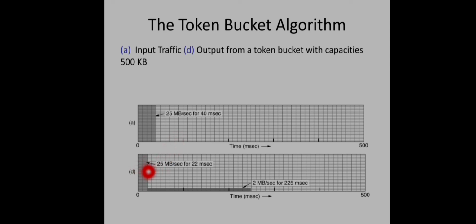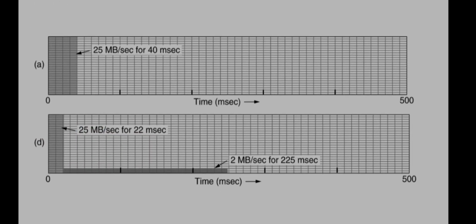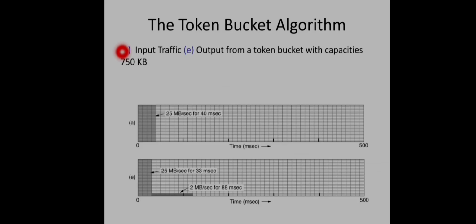For the first 22 milliseconds, the rate is 25 MB per second, and for the remaining 225 milliseconds, the rate will be 2 MB per second to transfer the entire 1 MB of data. In the same way, if the token capacity is 750 kb, this will be the output flow. In that case S will be 33 milliseconds. For that time it can send the data at the maximum bursty rate, and then at 2 MB per second for 88 milliseconds. Okay, so this will be the outflow.